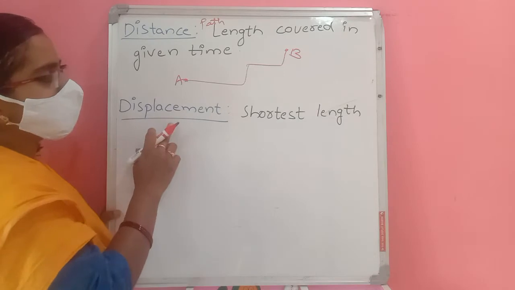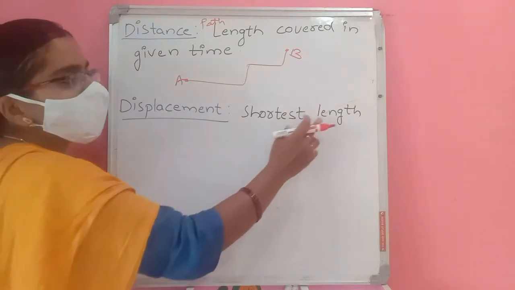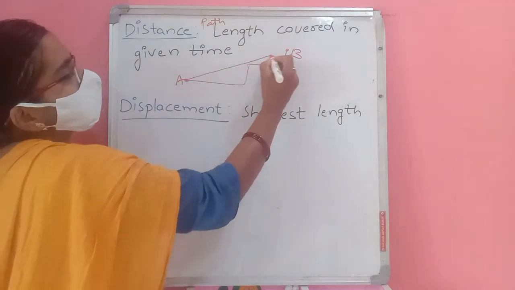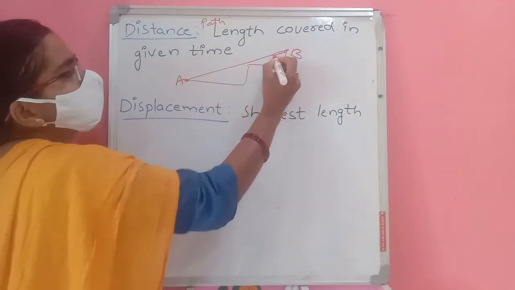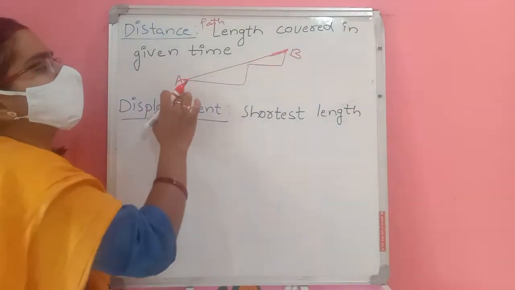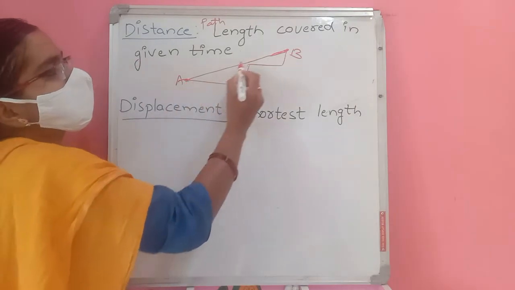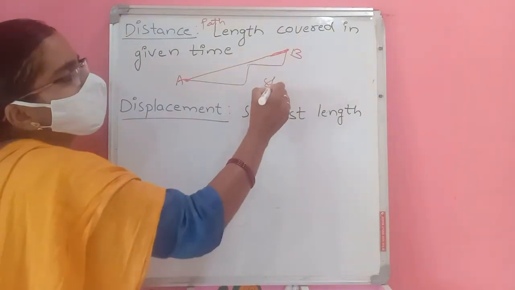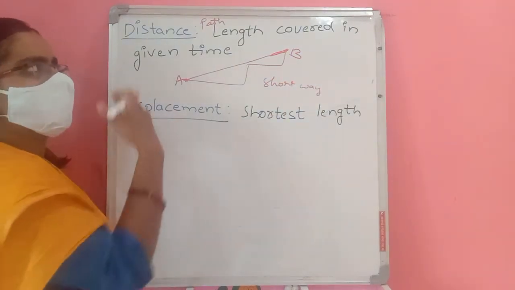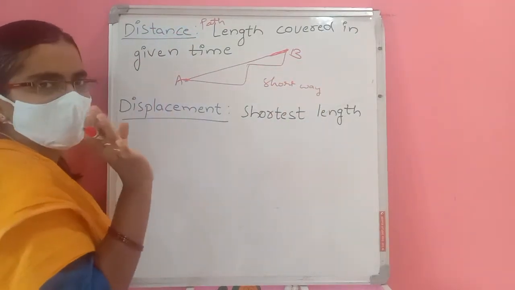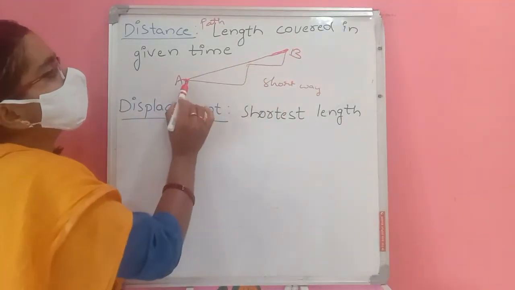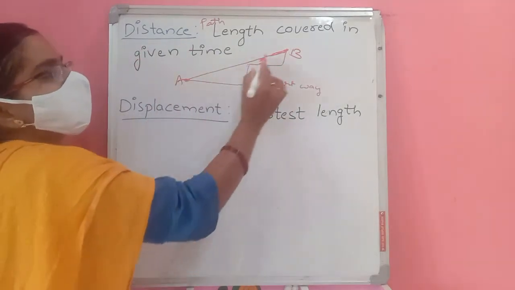Next, displacement is the shortest length. When will you get the shortest length? If you draw a straight line from A to B, this is the shortest length between A and B. That short way is called displacement. Shortest distance is called displacement. So this is distance and this is displacement.